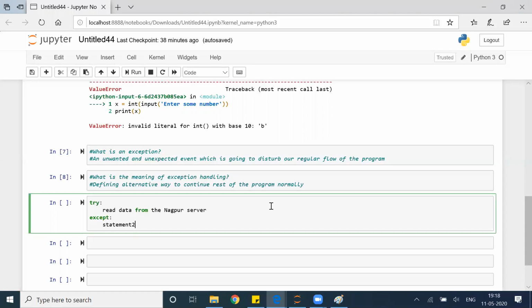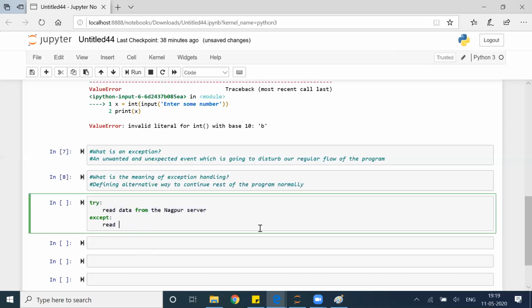Right? So basically, this is the risky part of a code where I want to access a file. There are chances that the file may not be there. If the file is not there, then what should I do? Then this except block comes into the picture. If something is wrong here, then do this.